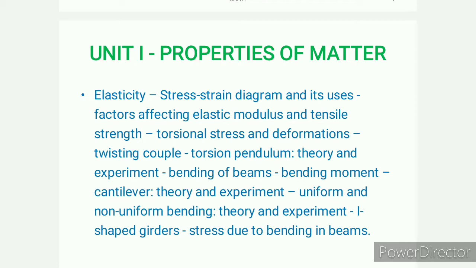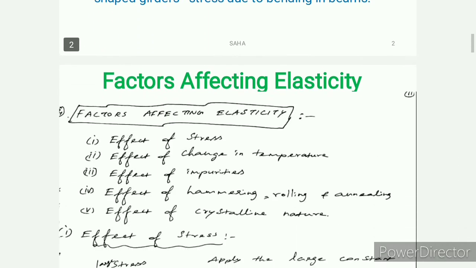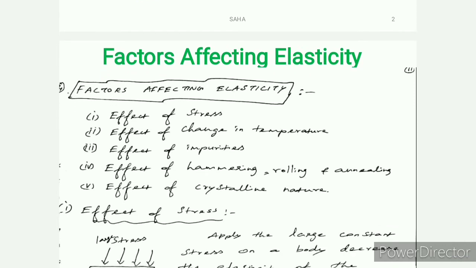Here we are going to see the first question, factors affecting elasticity. The factors affecting elasticity are the characteristics that affect the elastic behavior of materials. Here there are 5 factors: stress, change in temperature, impurity, hammering, rolling and annealing, and crystalline nature. The first one is the effect of stress.